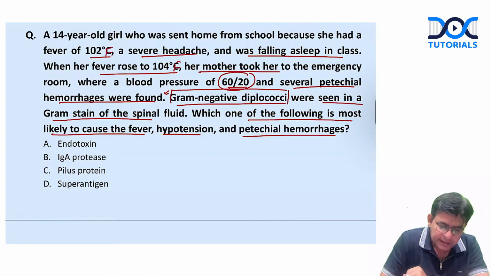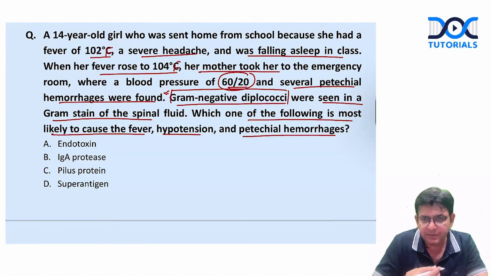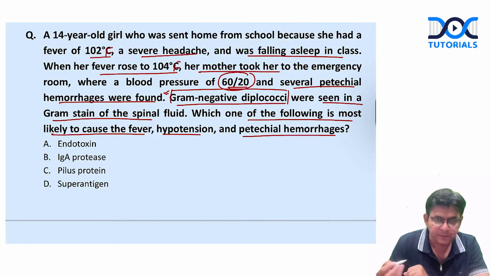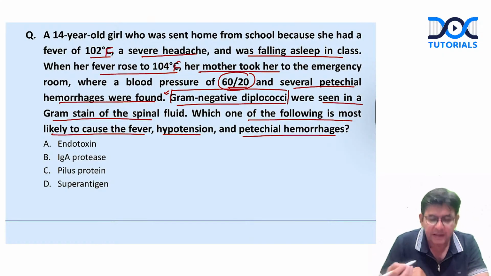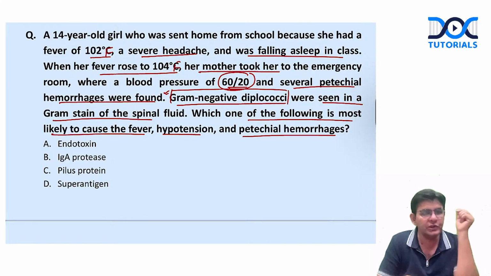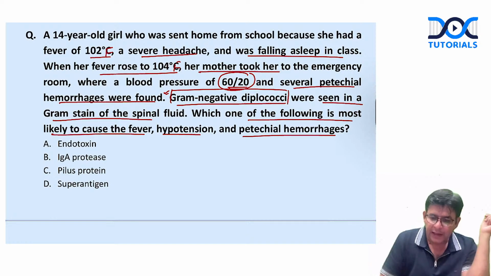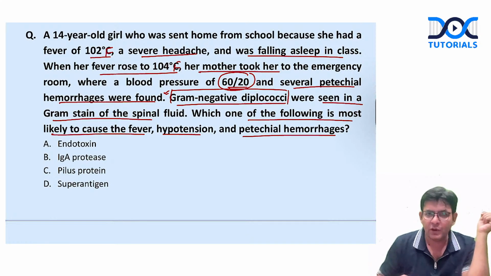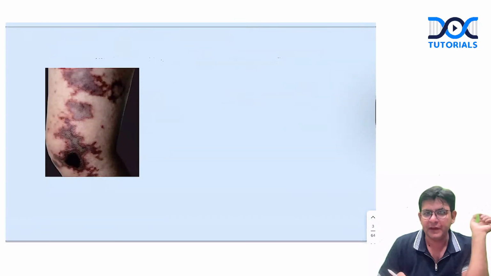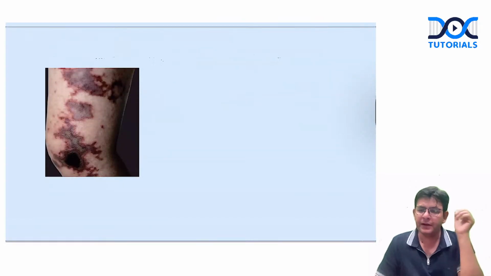So, the fever is very high, 102 degrees Fahrenheit. It rose to this much and the mother took her to the emergency room. The blood pressure also fell, meaning the patient has landed in shock, that is septic shock, and severe petechial hemorrhages were also found. And which sort of petechial hemorrhages can they show in the exam? Like this one. Okay, this can be seen.